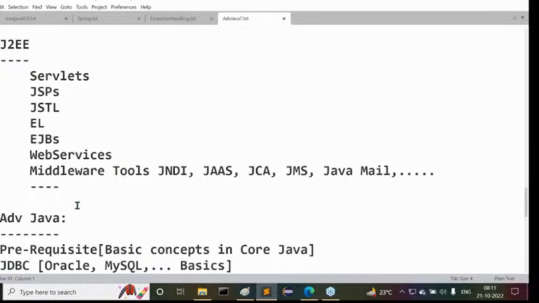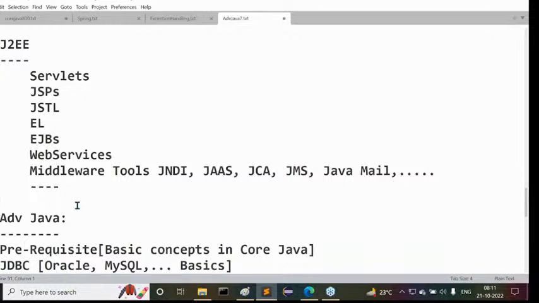For example, if a project takes 5 years of development time without frameworks, the same project, if you prepare it with the frameworks, we can complete within 2 years.